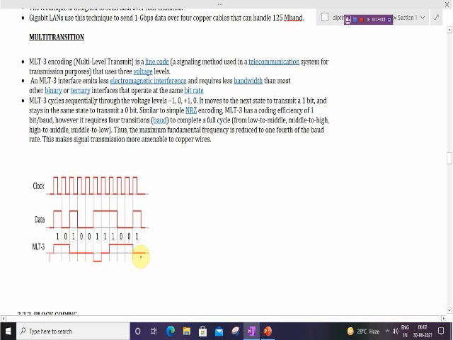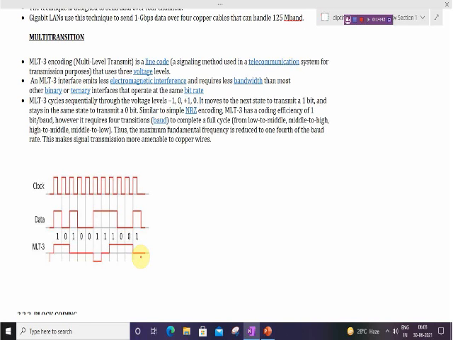So in multi-transition it will transit to positive, then 0, then negative for the bit value 1, and for 0 it will remain constant. So this is multi-transition. In the encoding system we have unipolar, bipolar, polar, multi-level and multi-transition schemes to convert digital data to digital signal.